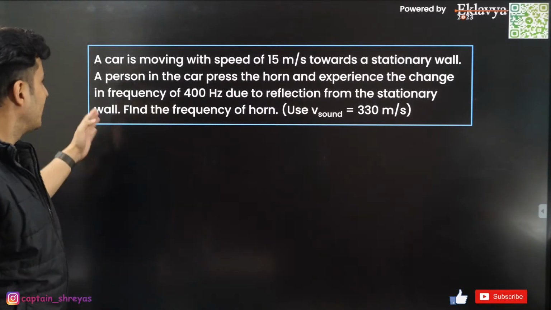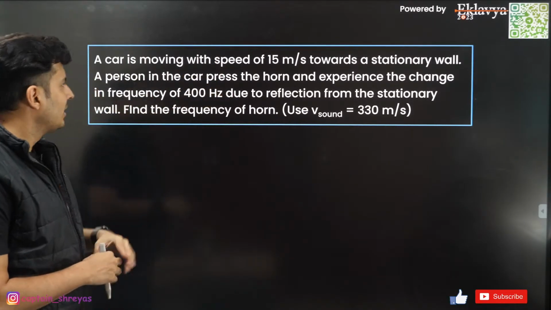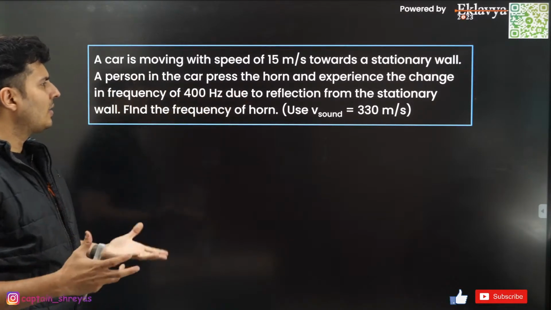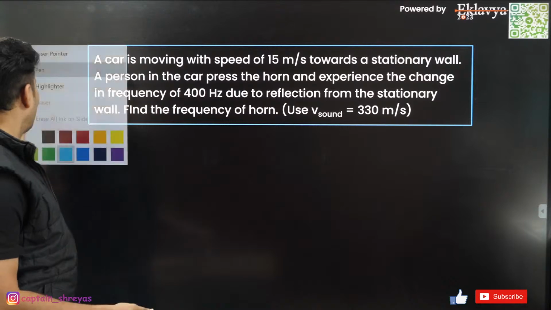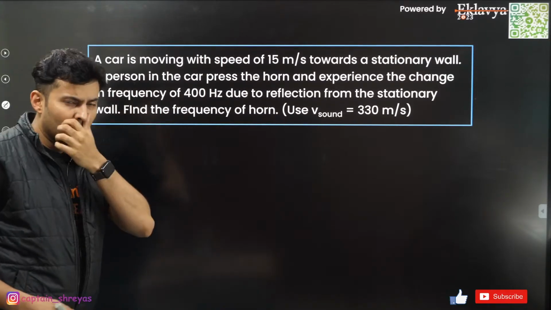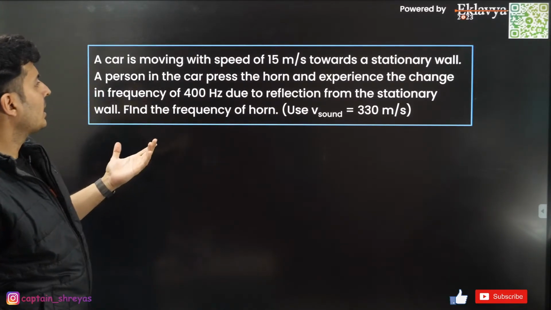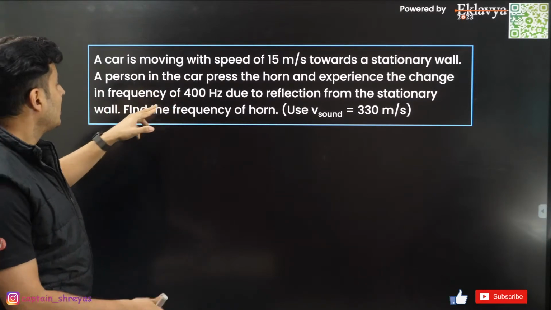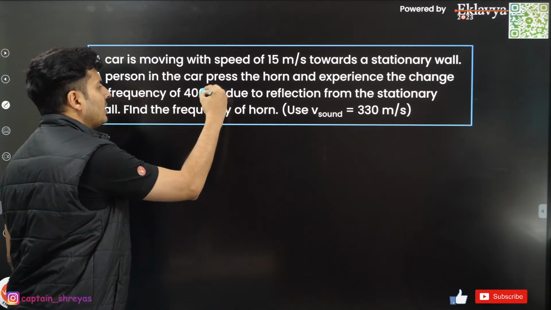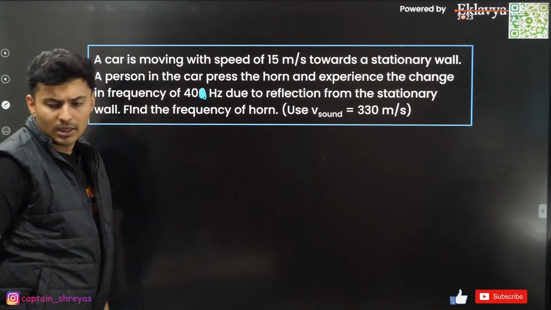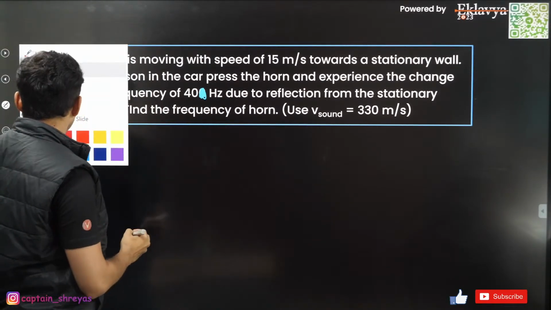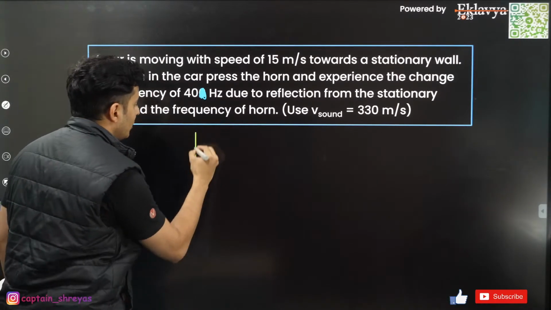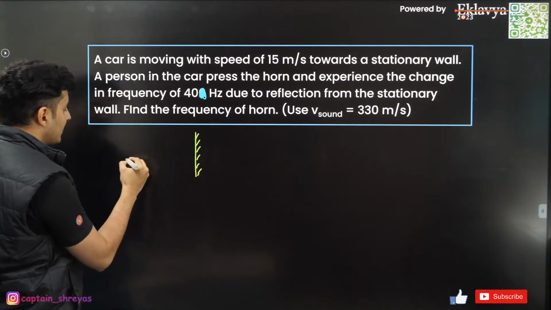Moving on to the next question. Car is going with a speed of 15. The person in the car presses the horn, experiences change in frequency, etc. What is the apparent frequency of the horn or something like that? He experiences a change, was this 400 or I think this was 40 hertz, I believe. So here what you need to do is just use a small trick. Again, I have given this trick.